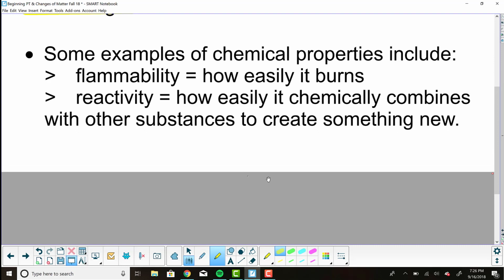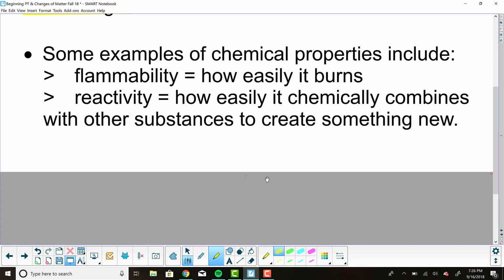The big two that you guys need to know are flammability, how easily something burns. So maybe a piece of paper is going to burn a little bit better than aluminum. The second example is reactivity, how easily something chemically combines with other substances to create something new. And you'll see this more in a lab situation.